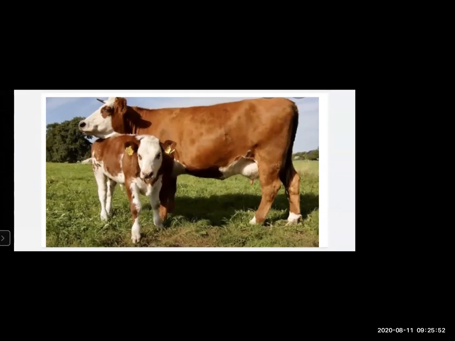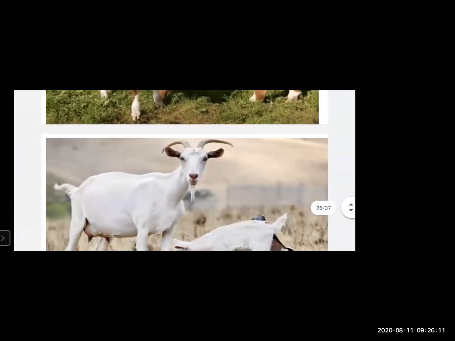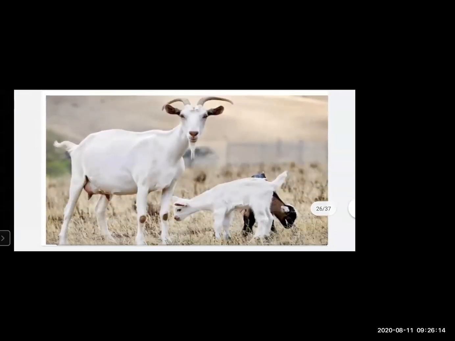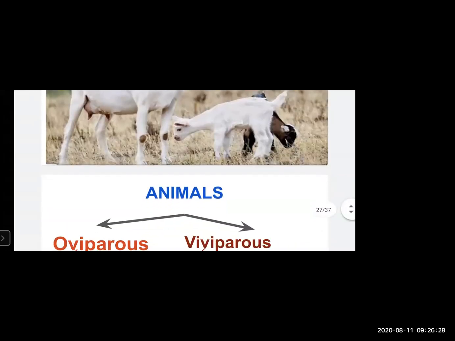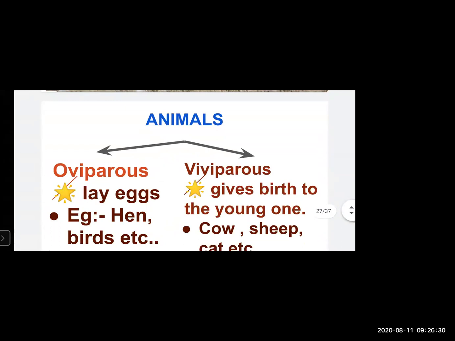Now animals which give birth directly to their young ones, they do not lay eggs, they directly give birth to the young ones. They are known as viviparous animals. Examples of viviparous animals are cow, here you can see a cow, a goat, and many more examples like an elephant, a cat. So all these animals come under the category of viviparous animals. Yes, this is what we have learned